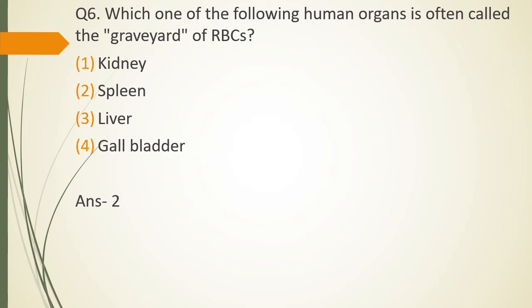And why is it called the graveyard of RBC? Because the splenic capillaries and splenic sinusoids are very small in size, and the RBC need to squeeze while passing through them. If the RBC is defective or if the RBC has crossed its lifetime of 120 days, it is not able to squeeze through those minute capillaries and it gets destroyed over there. So that is why it is known as the graveyard of RBC.